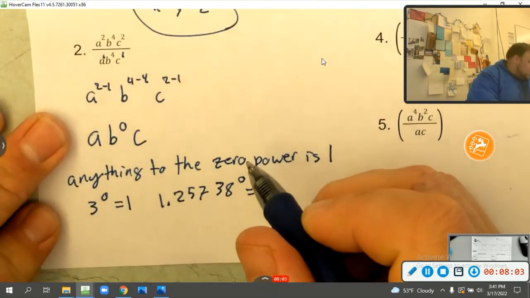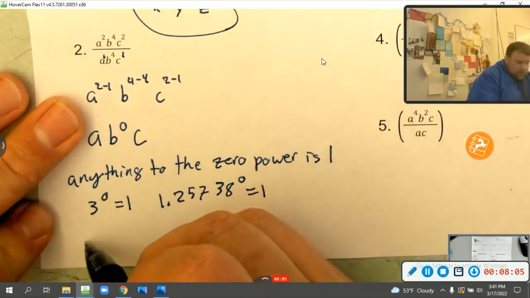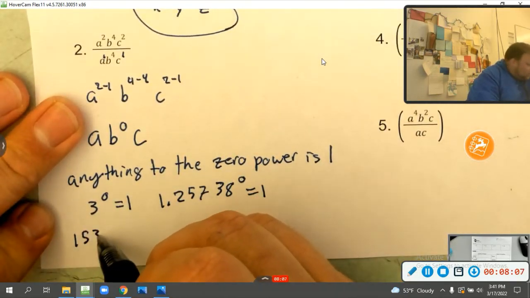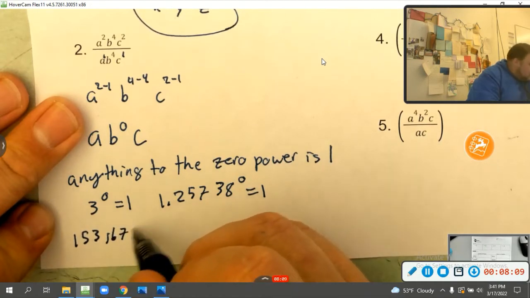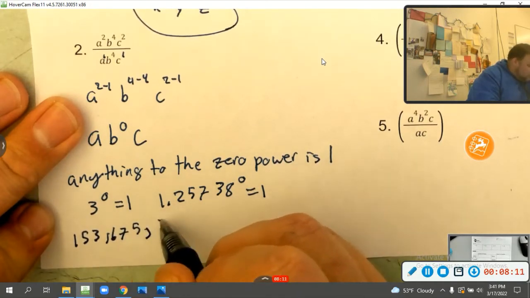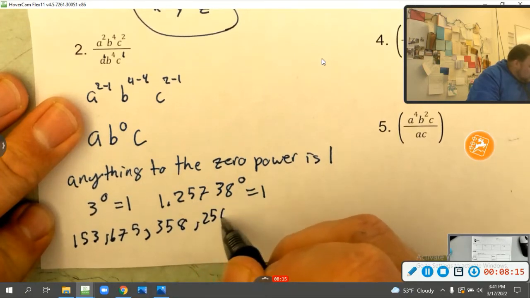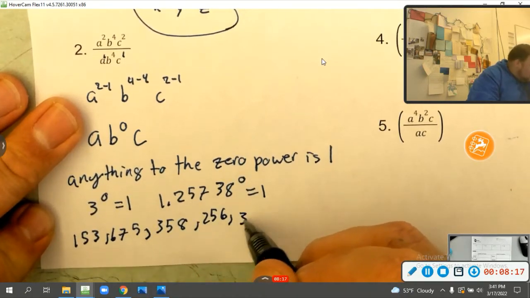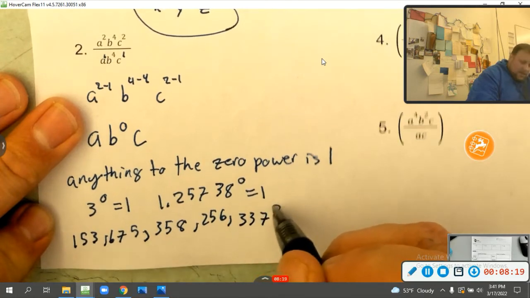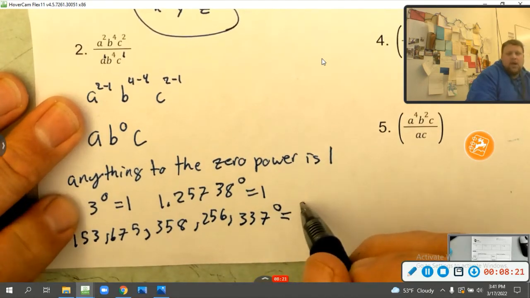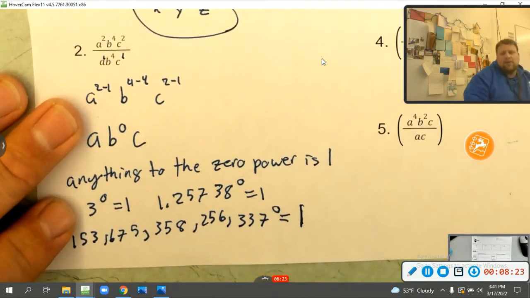Last but certainly not least, 153,675,256,337 to the 0 power. Guess what it equals? 1. Anything to the 0 power is 1.